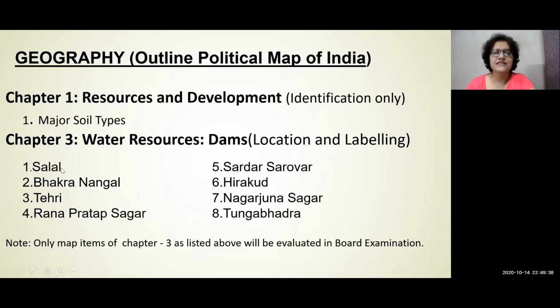Like first is Salal, second Bhakra Nangal, third Tehri, then Rana Pratap Sagar, Sardar Sarovar Dam, Hirakud, Nagarjuna Sagar and Tungabhadra. And they are really very important. I feel any one dam will be asked surely in the 10th board examination. So prepare well and you must know in which state they are. Then it will be very easy as we will go with the lessons. So we will explain to you in detail about all the dams.